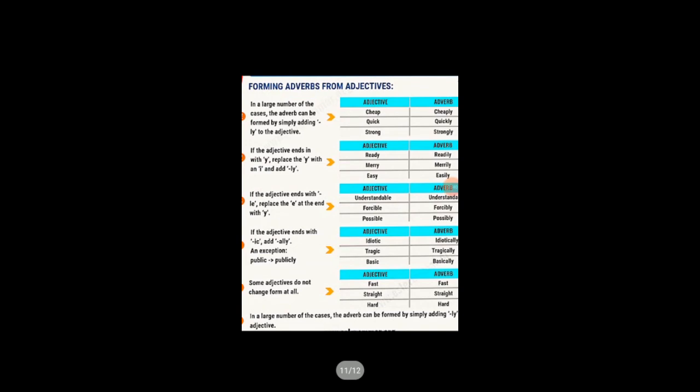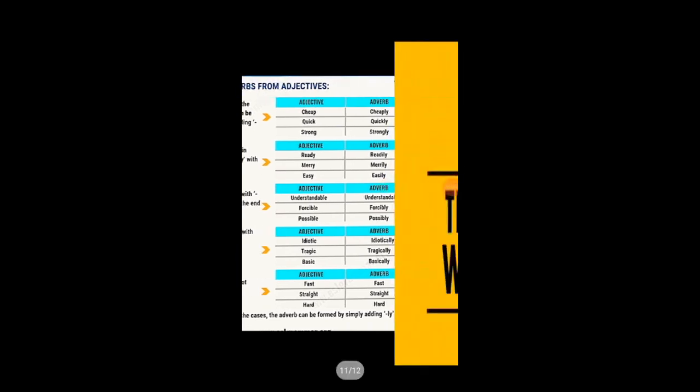The last rule is that some adjectives do not change at all. Their forms remain unchanged. So if you have fast as an adjective, it will remain fast as an adverb. Straight will remain straight as an adverb, and hard will remain hard as an adverb, in both cases of adjectives and adverbs as well. So this is a chart to show you how adverbs are formed.